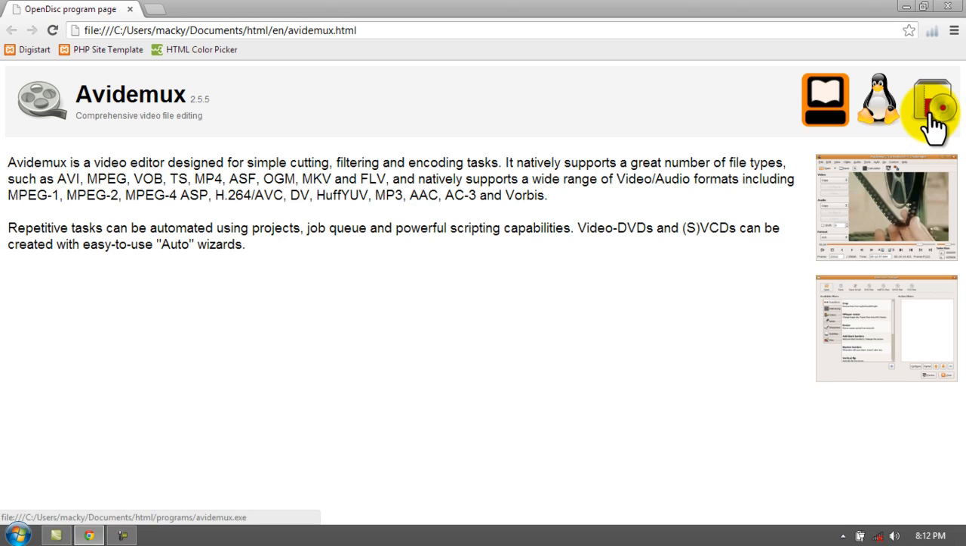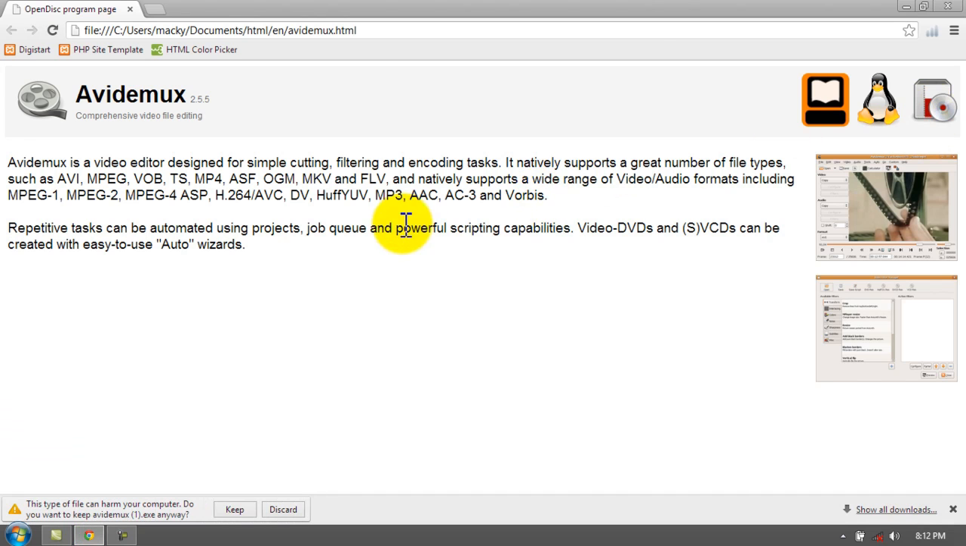Now we have to click this image to download the Avidemux, then click keep to make it download until it's done for a while. Great. Oh, it's done. Now we have to execute the file. Run.